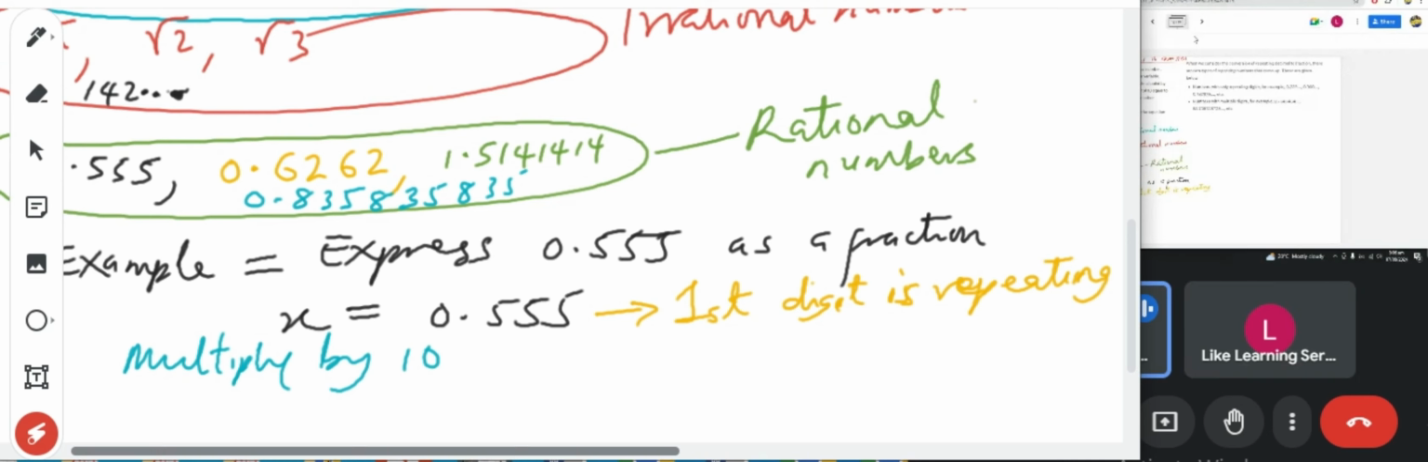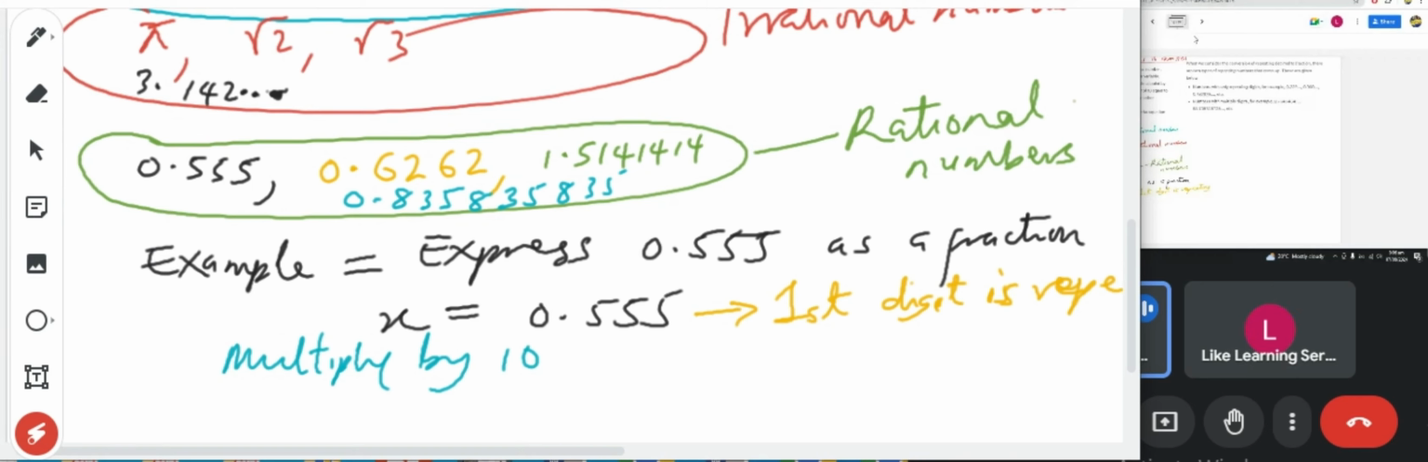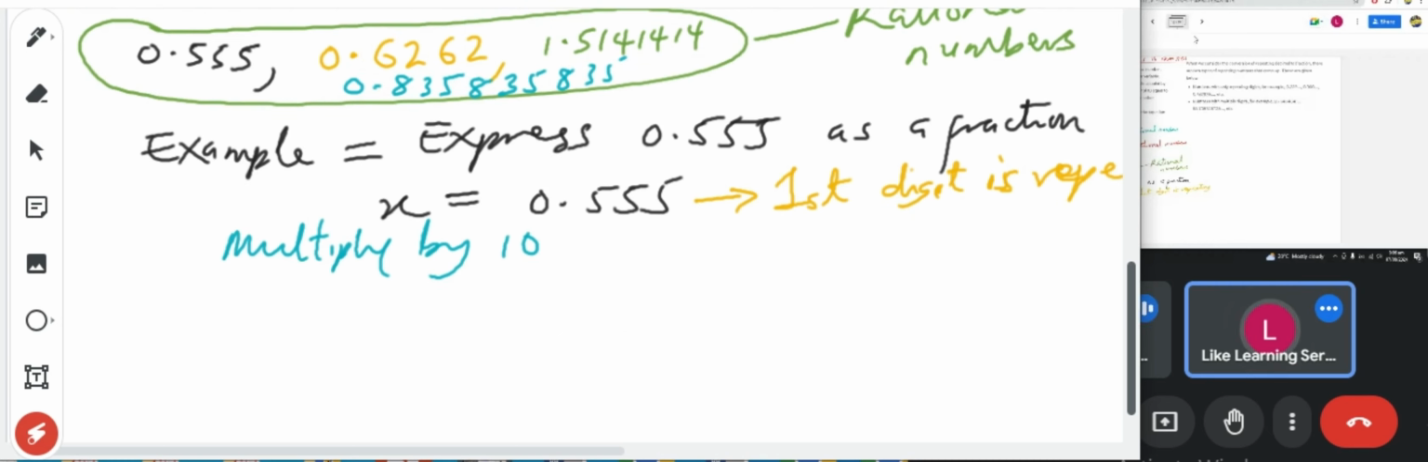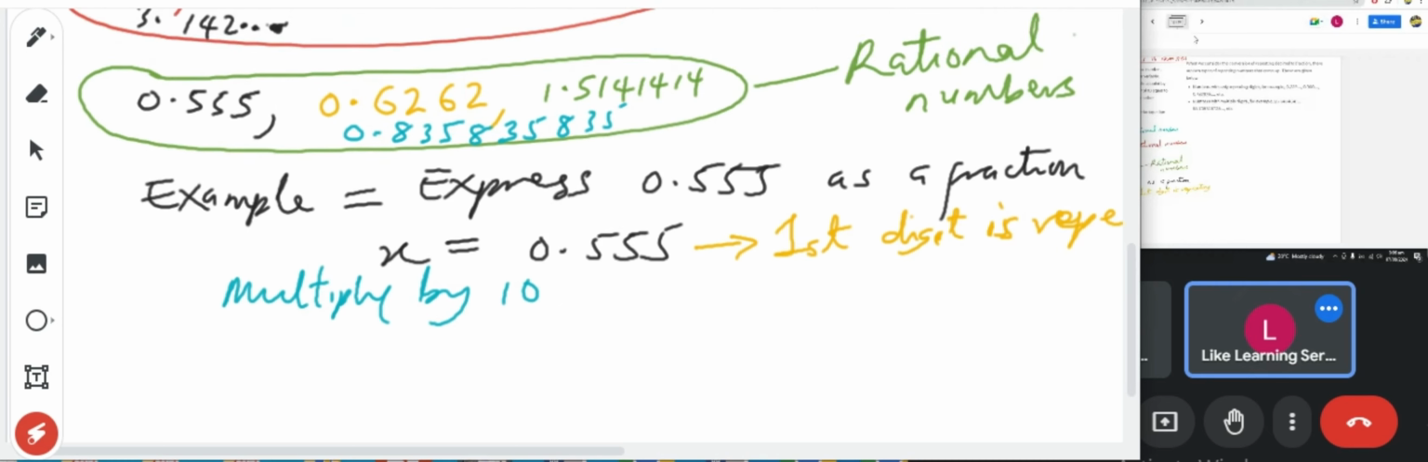First digit is repeating, we multiply by 10 for this one. First two digits are repeating, we multiply by 100 for this one. First three digits are repeating, we multiply by 1000 here. But this one in green is different. There's a trick we use. First of all, we multiply by 10 before we do all that. Let me just say it so that when we are solving it, it can be easier.